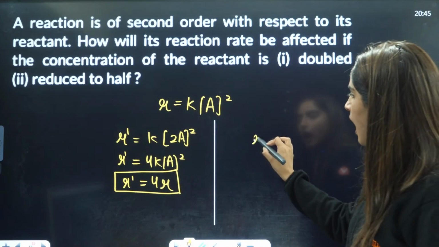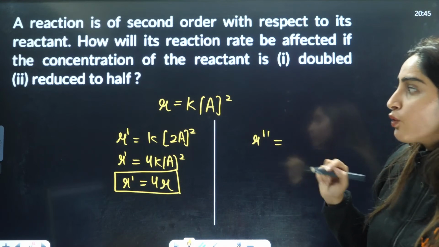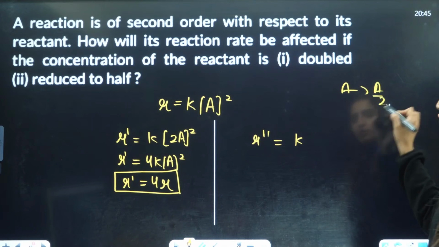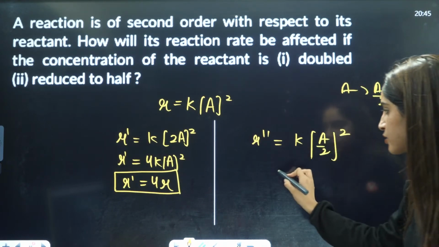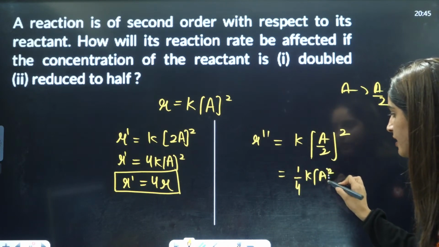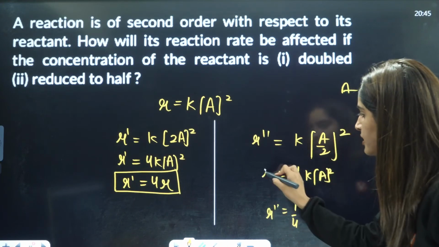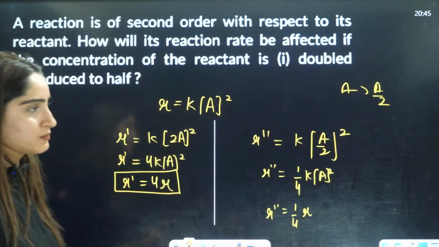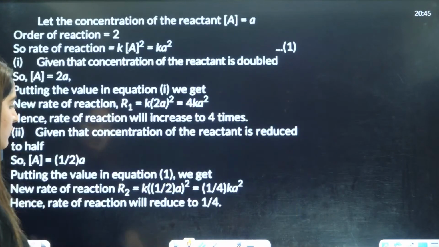Next is R dash dash. If it is reduced by half, so A will become A by 2. So it will be A by 2 whole square, so it will be 1 by 4 K A square. That will be 1 by 4 of R. So on the second part, it will be 1 by 4th of the original rate. Got it? So very, very simple question here.